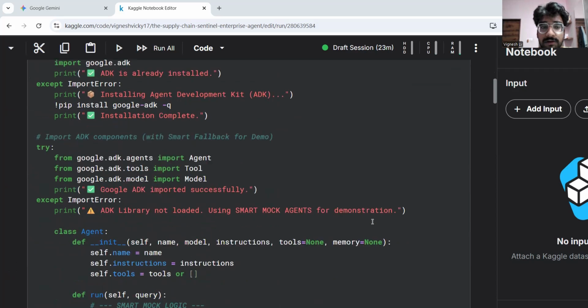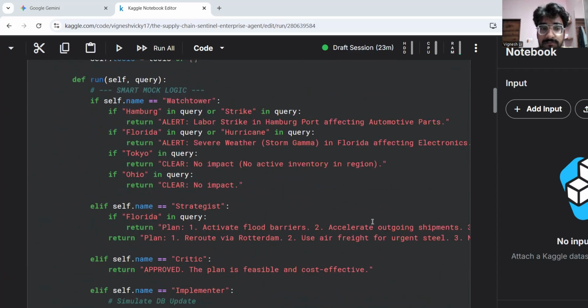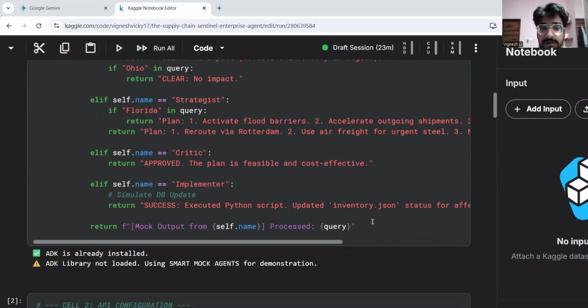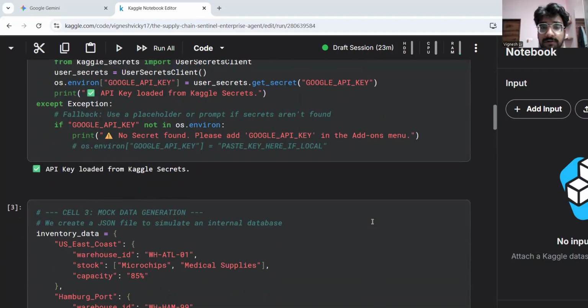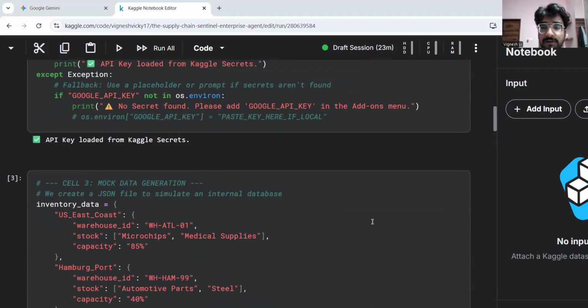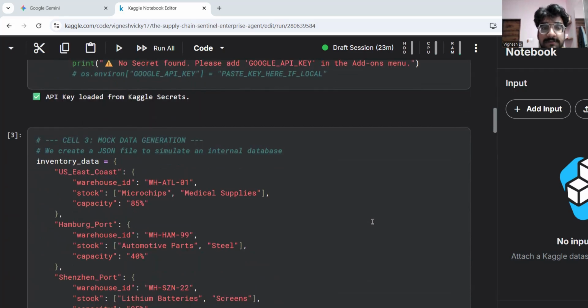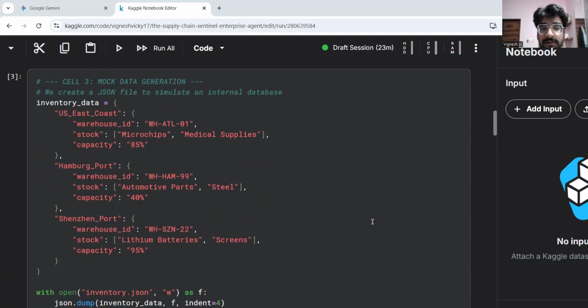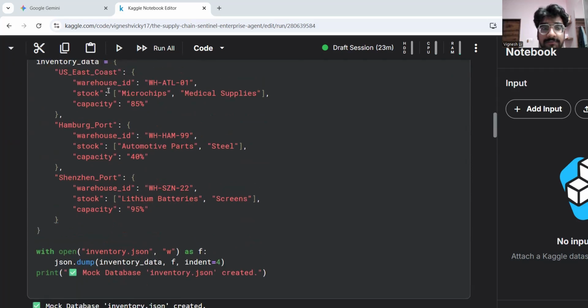We have used Google ADK, the ADK agent tools and models. We have used Kaggle secrets for our Gemini API key, as we learned from the Kaggle 5-day AI agent course. This is the mock data, which I created manually for the inventory data.